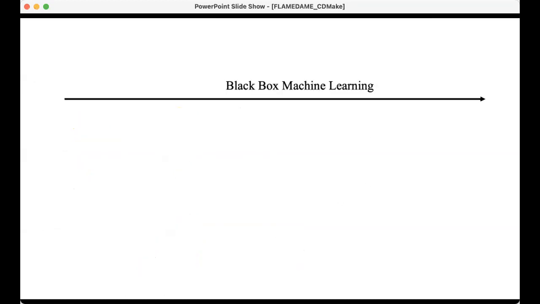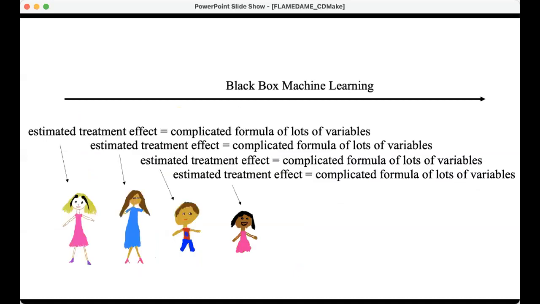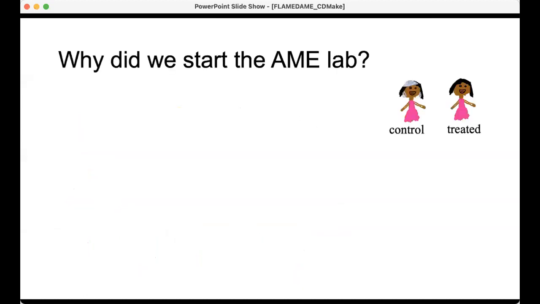Then you can use black box machine learning. That's another type of technique that people use for this, where they take each unit and the estimated treatment effect for each unit is some complicated formula of lots of variables, and you can't really explain how the treatment effect comes about. There's not really a set of matched units that you can analyze to decide whether the formula is correct. So you can't do any troubleshooting, no chart review. You don't really trust the results or anything like that.